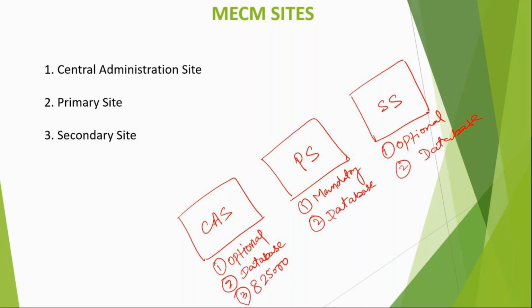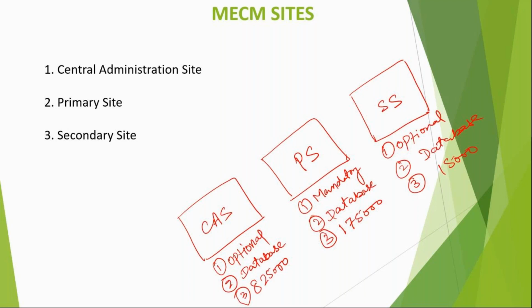If you have a smaller number of devices, then you don't install it. Now, primary can manage up to 175,000 client machines, and secondary can manage up to 15,000 client machines.